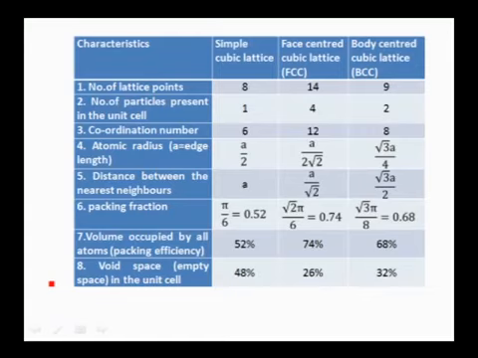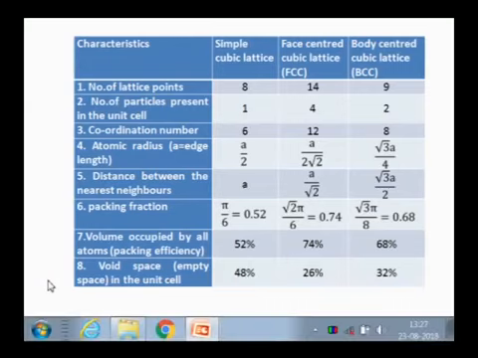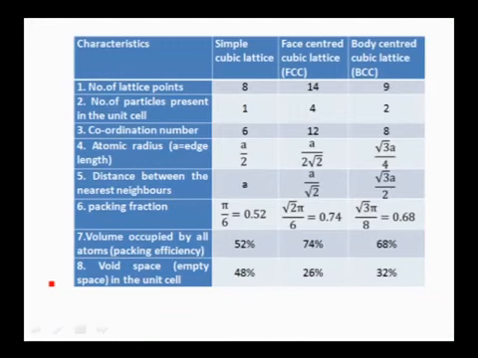Coming to the face-centered cubic lattice, the number of particles in the unit cell is 14, the number of particles belonging to the unit cell is 4, coordination number 12, radius of the particle is equal to a/2√2, nearest neighboring distance is a/√2, and the packing efficiency is 0.74, which is √2 pi/6, nothing but 74%, and the vacant space is 26%.